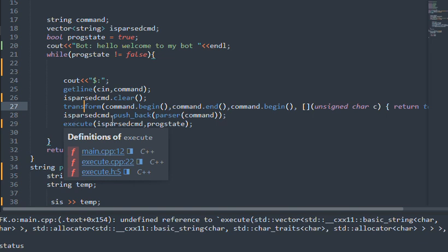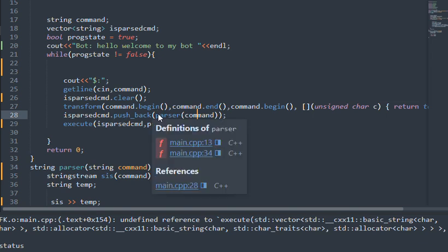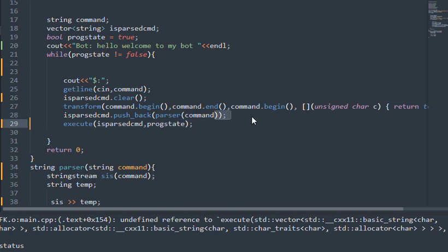Then is parsed command, the thing we have declared here, a vector of strings. So we push back the parsed command. We clear this so that it doesn't have anything, then we push back the command we have got and put it inside it. Then we execute the parsed command and program state. We give it two things, the parsed command and the program state.